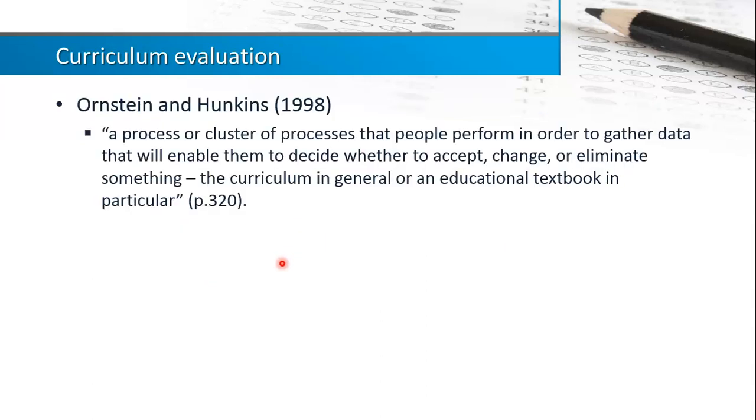Austin and Hankin say that curriculum evaluation is a process or class of processes that people perform in order to gather data. Of course, we need to have data in the evaluation. It's similar to research, enabling them to decide whether to accept, change, or eliminate something. So whether it's from the curriculum in general or something minor like an educational textbook in particular.